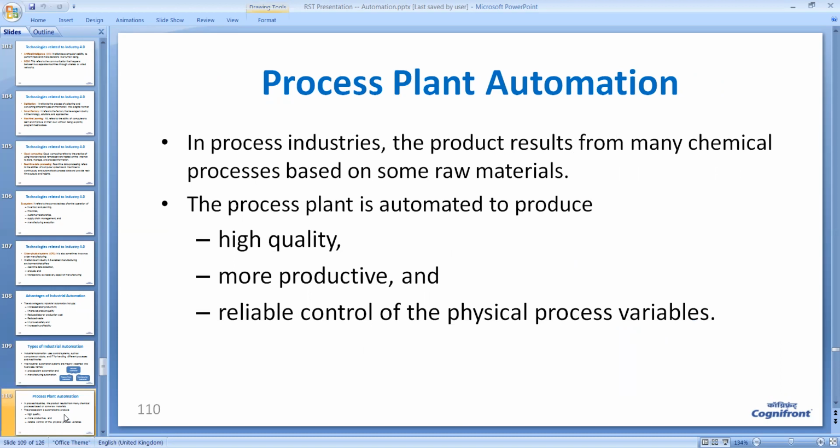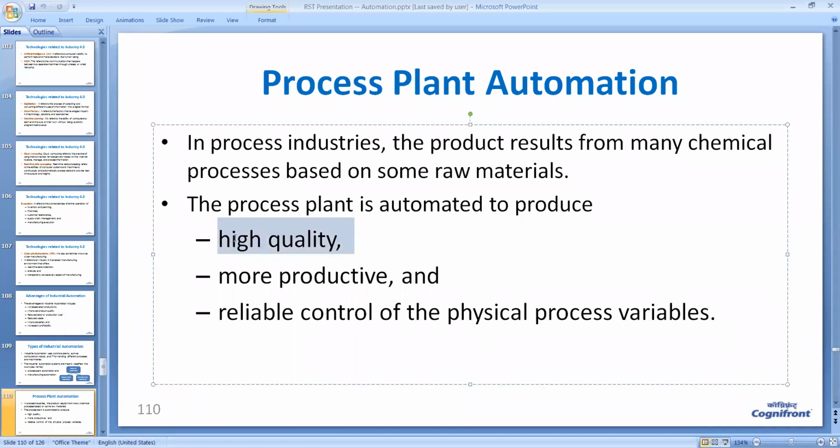Now, process plant automation is about process industries, and of course, a process plant is automated to produce high quality processes or material. It has to be more productive, and there must be reliable control of physical process variables.